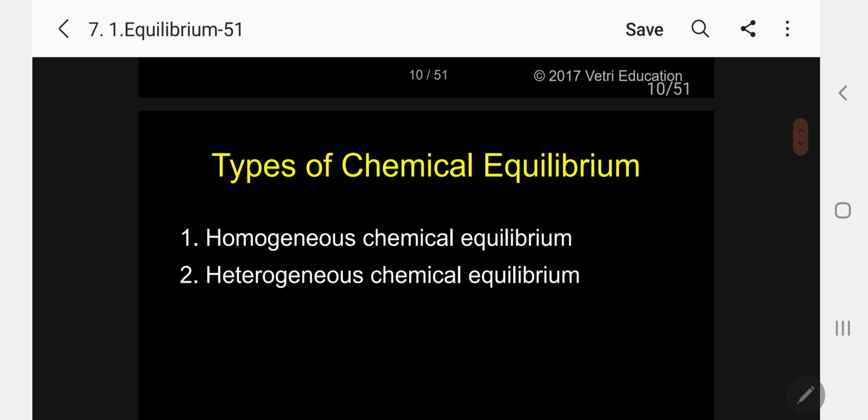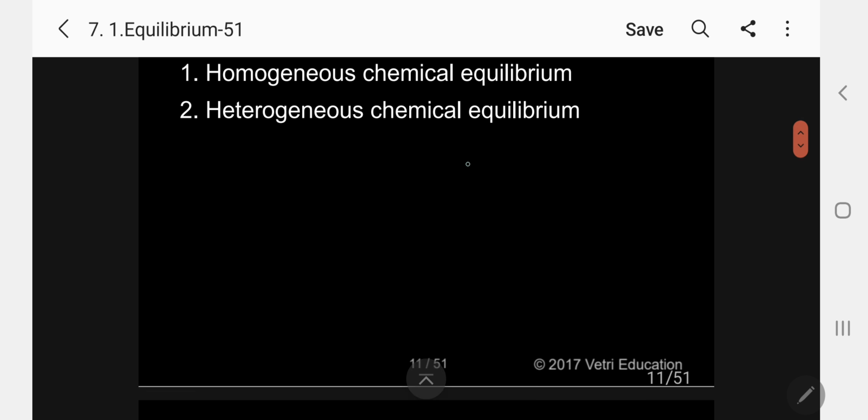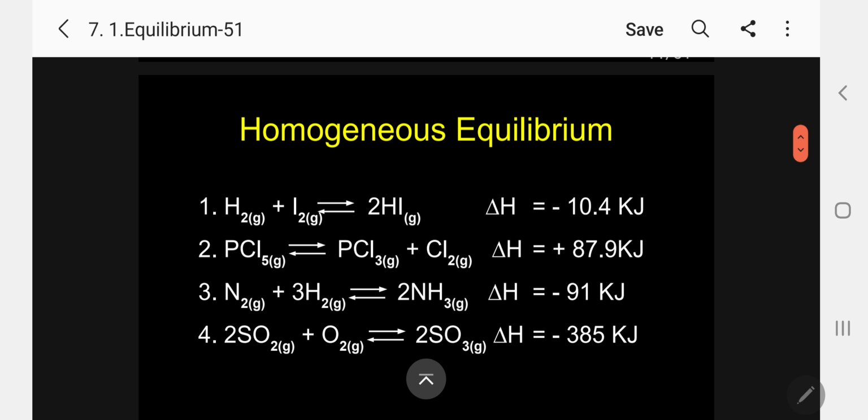Now, chemical equilibrium I can further classify into two types. One is homogeneous, another is heterogeneous. It depends upon the number of phases. Only a single phase, all gaseous, we say homogeneous. Solid and liquid, or liquid and gas, we say heterogeneous. Let me concentrate now. Let me take first homogeneous chemical equilibrium, with a number of examples.